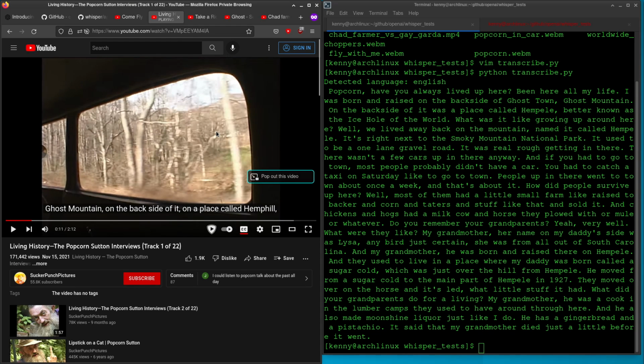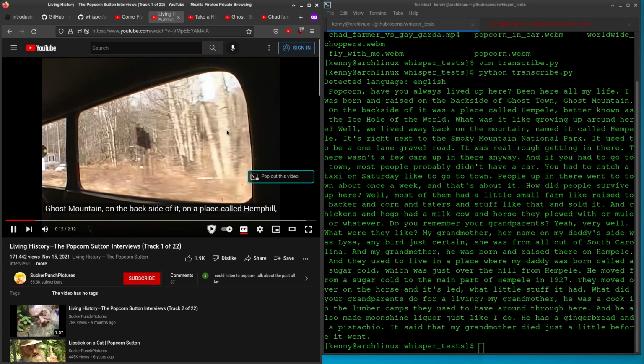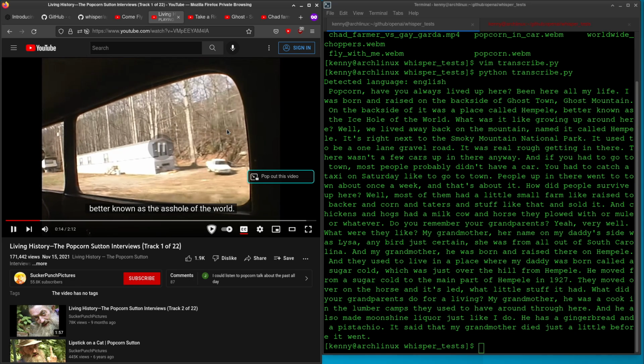Let's see, so he's talking about Ghost Mountain on the backside of a place called Hemp Hill. It kind of got his town name wrong, but I'd say that's close enough. All right, then here he's saying that it's better known as the asshole of the world. Here it said "ice hole of the world." You could probably figure that out, right?